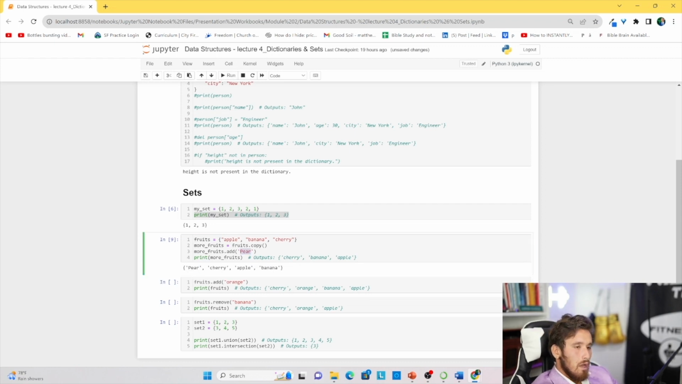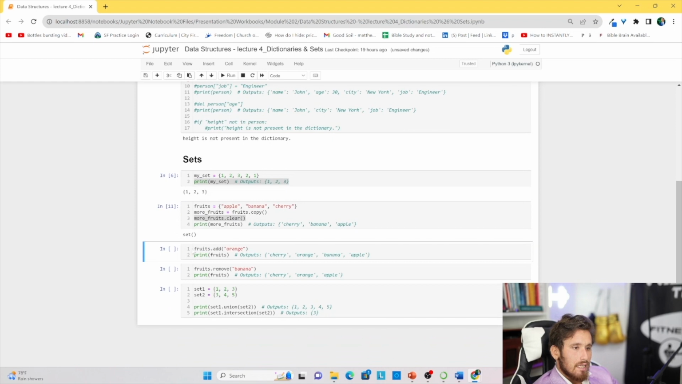Now let's do another method. Let's do more fruits dot clear. Okay, let's run this. More fruits, let's press play. So now we only have the empty set, since we cleared the more fruits set.